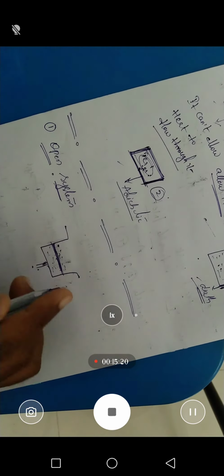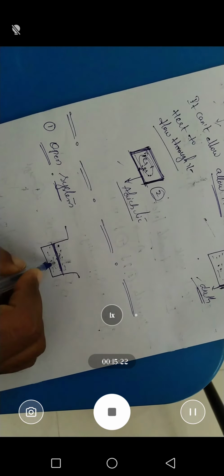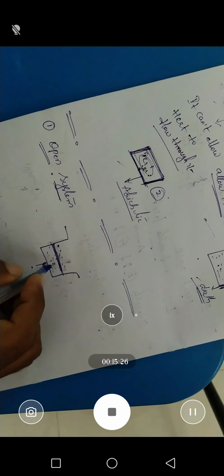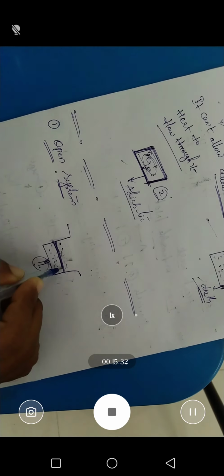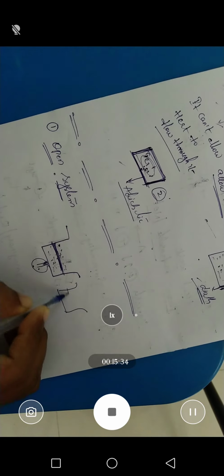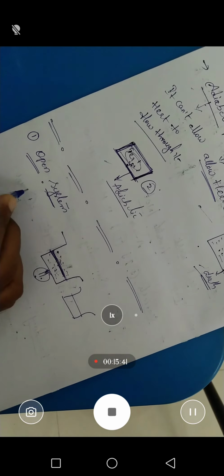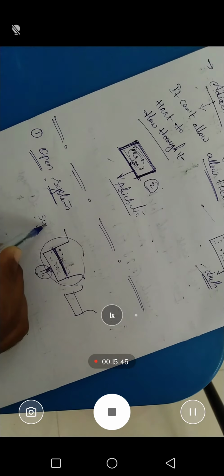So what I am saying here is, if you heat the water present in the open vessel, first of all it gets temperature. If you turn off the flame, after some time the level of the water decreases, and also the heat of the water decreases. That means what is happening here? Open system means it is the system, and the remaining is the surrounding.